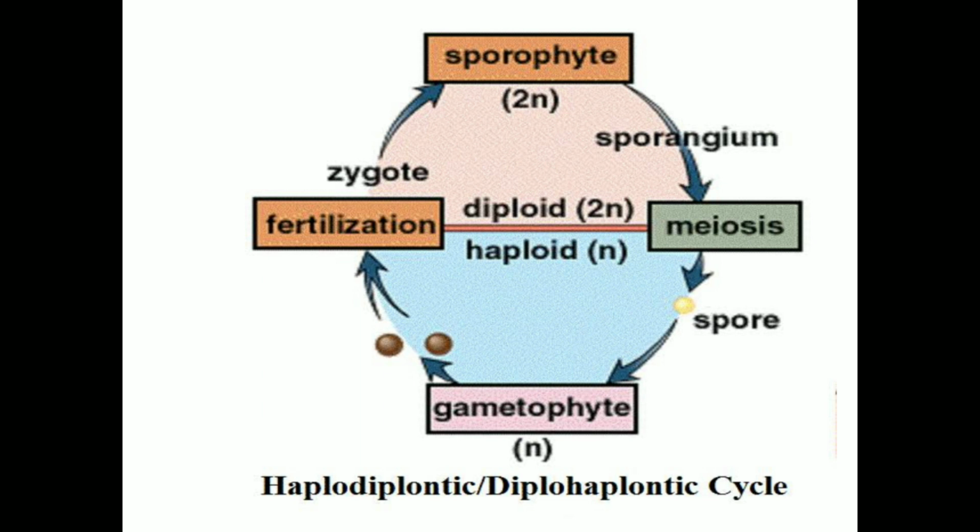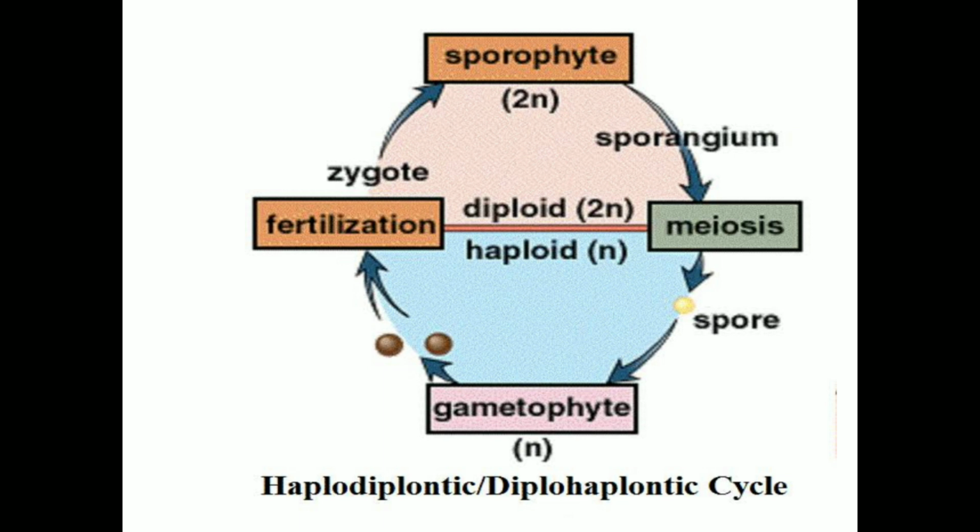Then some special diploid cells of the sporophyte divide by meiosis to produce haploid cells. These haploid cells divide mitotically to give rise to the gametophyte. The gametophyte produces male and female gametes, which fuse during fertilization to produce a diploid zygote. It divides by mitosis to form the diploid sporophyte.